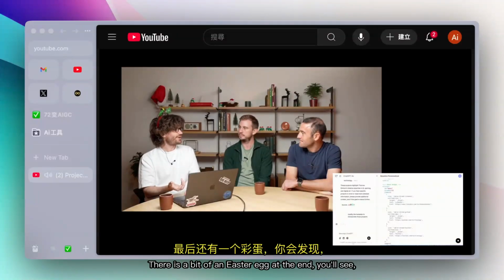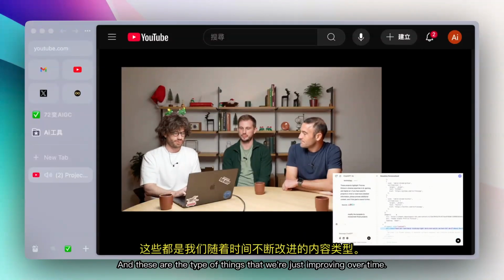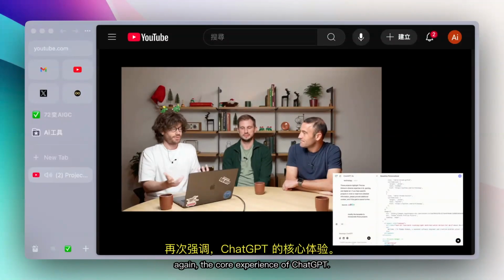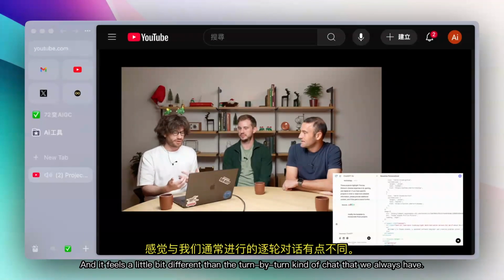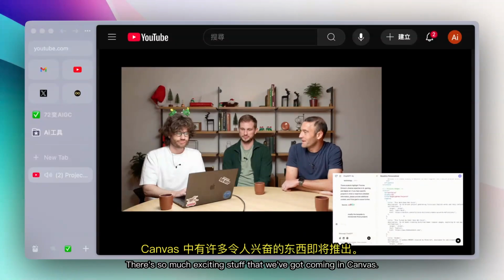There is a bit of an Easter egg at the end you'll see, which is that you can go to the top right and you can actually see the differences that have been made. And these are the type of things that we're just improving over time. I really think that team is doing quite well and just really improving, again, the core experience of ChatGPT. And it feels a little bit different than the turn-by-turn kind of chat that we always have. Yeah, it's definitely just getting started. There's so much exciting stuff that we've got coming in Canvas.